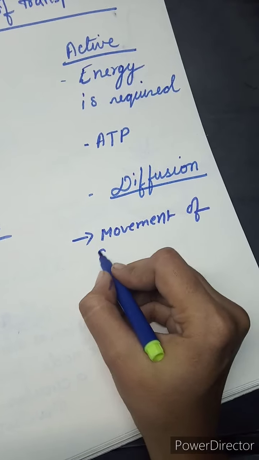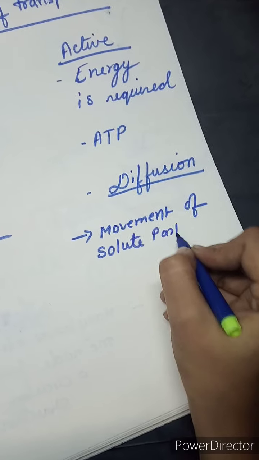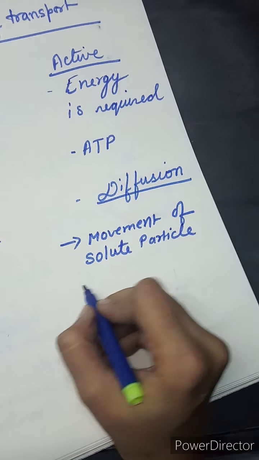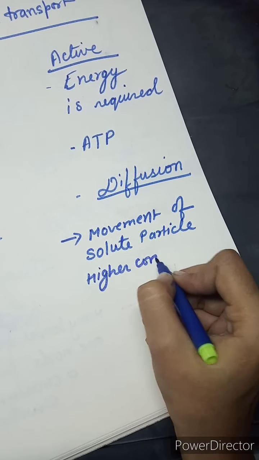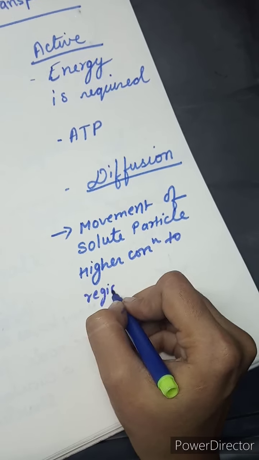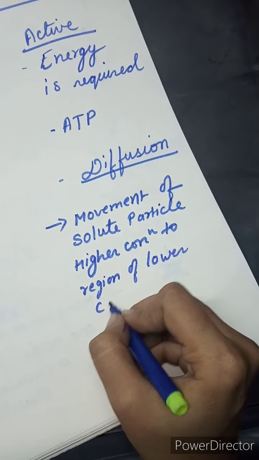Movement of solute particles from the region of higher concentration to the region of lower concentration.